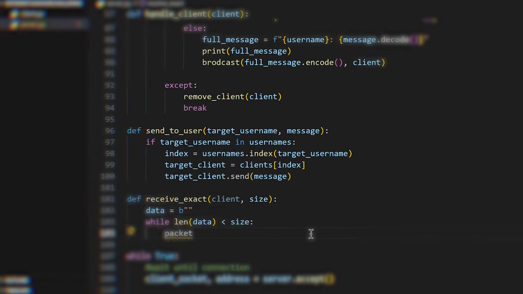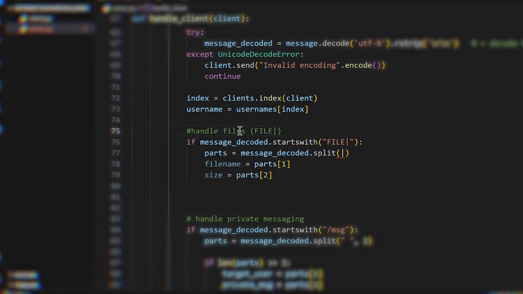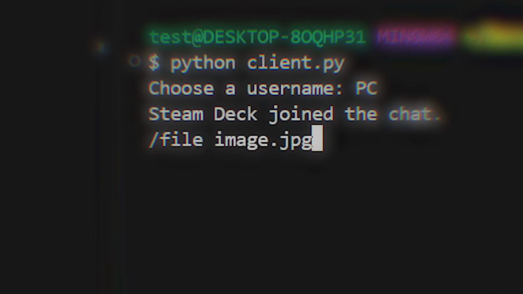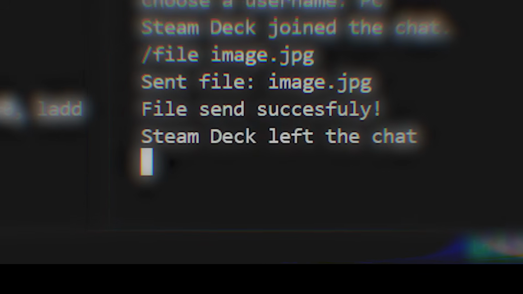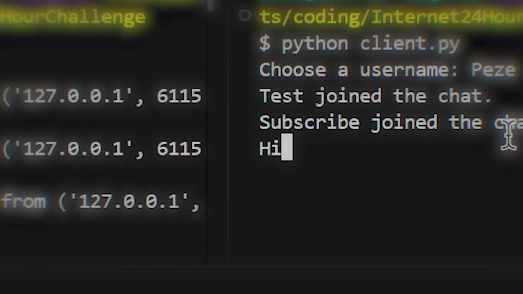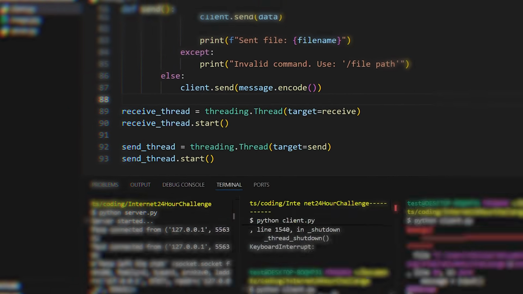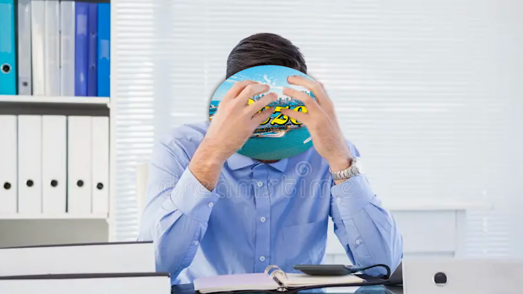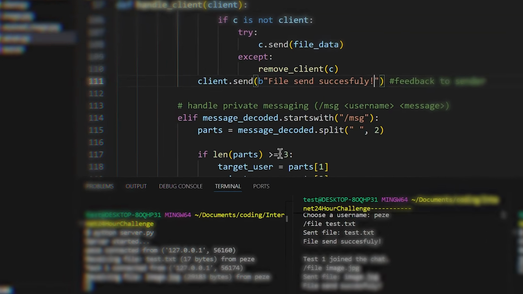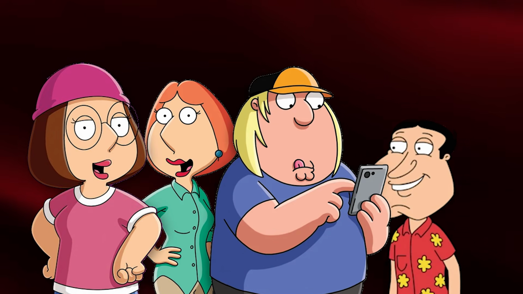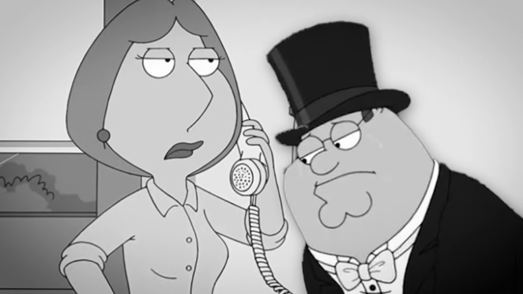I implemented this the same way I did text, but changed a few things like checking if the file isn't too big. However, when I tried sending a file, the user disconnected again. Furthermore, when I tried to use the chat, all of a sudden everything was broken. And with everything I tried, I broke my app even more. I was really stressing. 3 hours have already passed, and if I wasn't going to fix this soon, I wouldn't know if I was going to finish this in time. My whole family and friends would use it, so I really don't want to disappoint them.